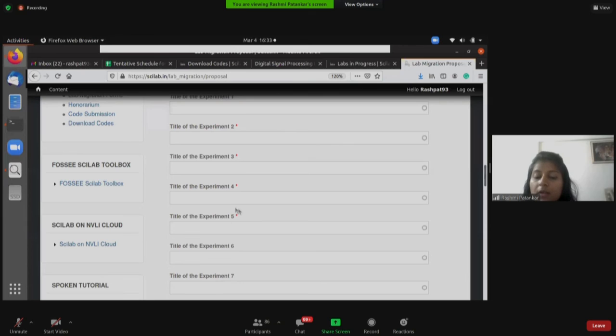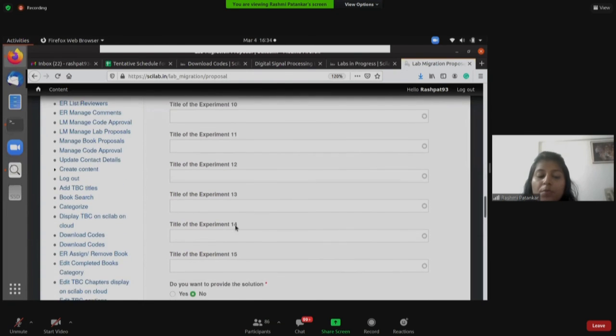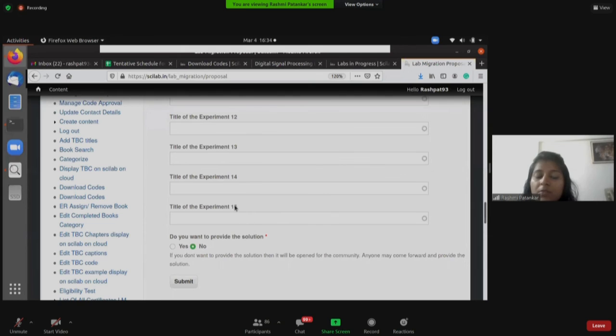To migrate your lab, there should be a minimum of 5 experiments in your lab, but we have given you an option to upload a maximum of 15 experiments. Once you fill in the form successfully, click on submit.